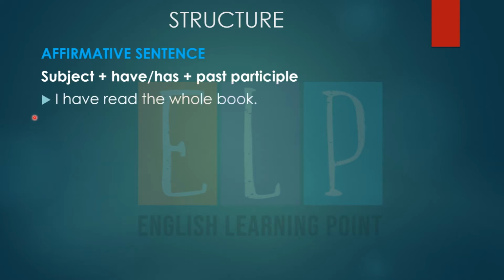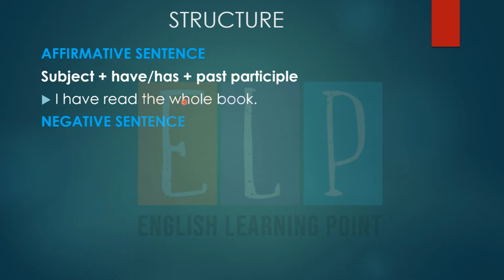For example, I, the subject, have, because with I we use have, then the third form of the verb, the past participle form, read. Here the pronunciations are different, but the spellings are the same. Read, read, read. I have read the whole book.